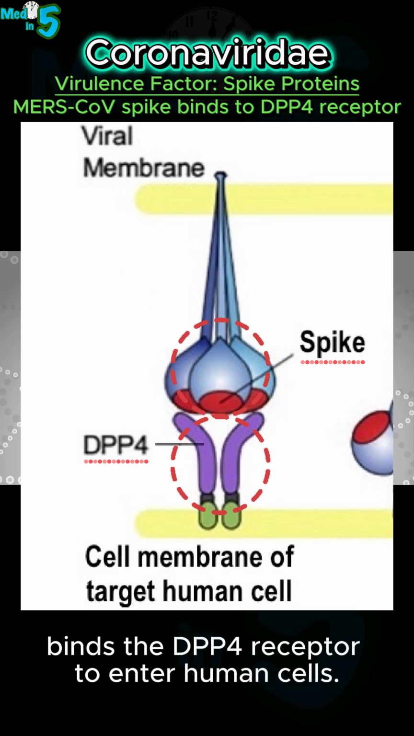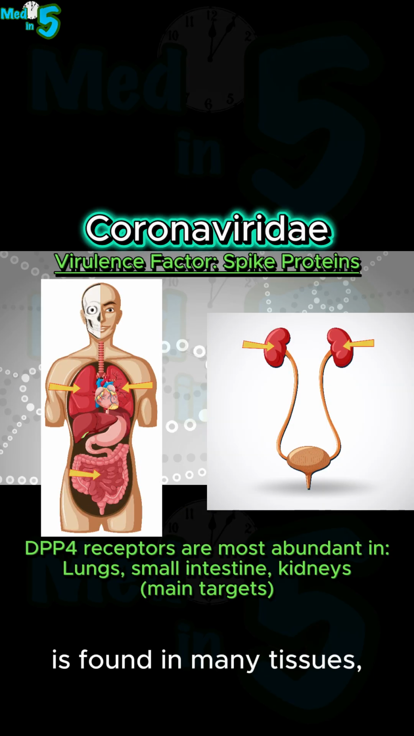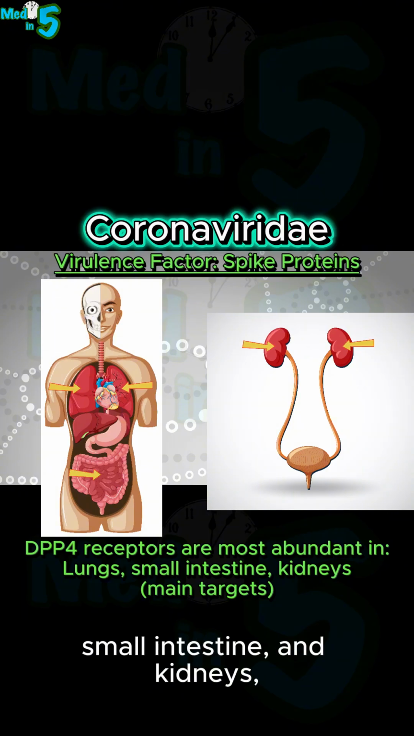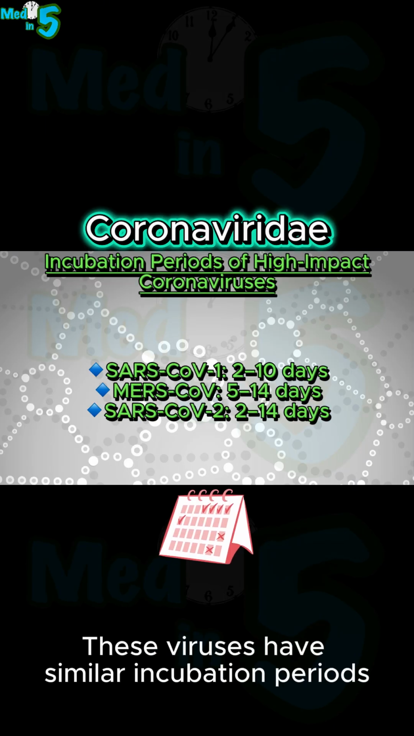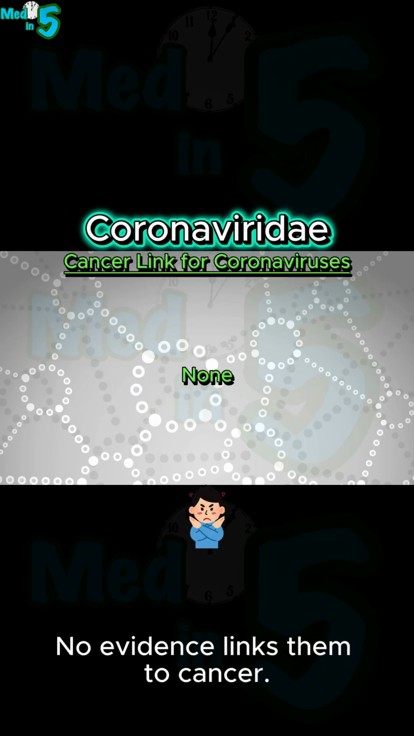MERS-CoV spike binds the DPP4 receptor to enter human cells. DPP4, which controls insulin and immune system activity, is found in many tissues, but most abundantly in the lungs, small intestine, and kidneys, making these organs the main targets of viral damage. These viruses have similar incubation periods before symptoms appear. No evidence links them to cancer.